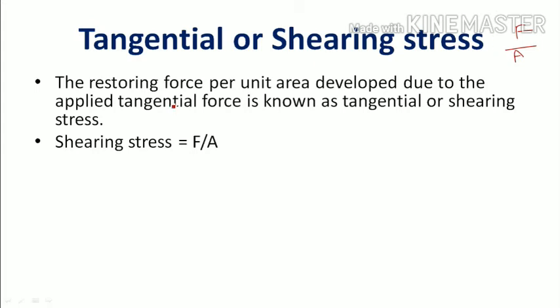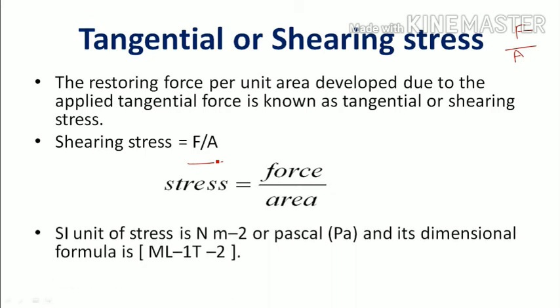So the shearing force or tangential force per unit area is known as shearing stress. Stress is equal to force by area, but in this case stress is shearing stress and the force is shearing force. As usual the stress has the same units, that is Newton per meter square or Pascal.